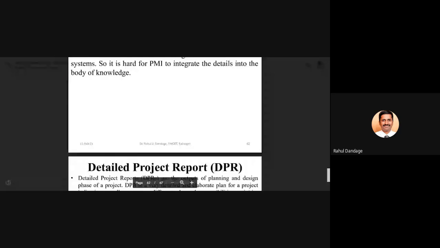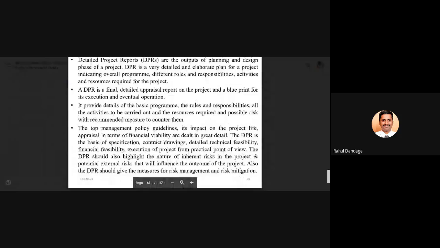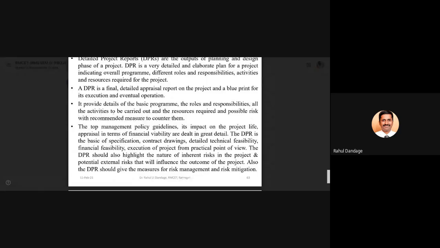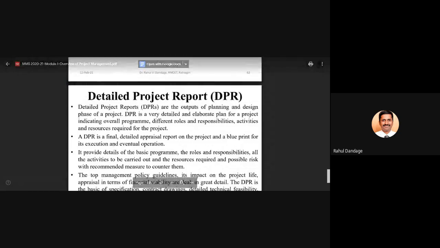The last part of this particular module is with respect to the detailed project report, which is abbreviated as DPR. So this detailed project report is nothing but the output of the planning and design phase of a project. DPR is a very detailed and elaborate plan for the project indicating the overall program, different roles and responsibilities, activities and resources required for the project. It is a final detailed appraisal report on the project and blueprint for its execution and eventual operation.